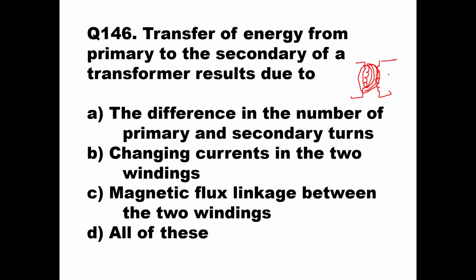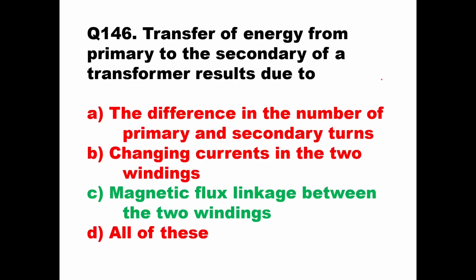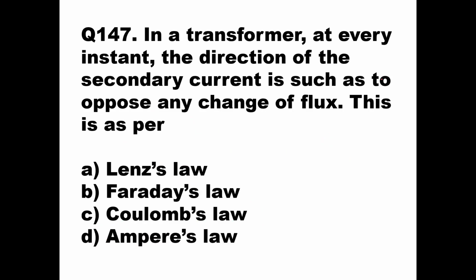Then an EMF is induced, and a current starts flowing in the secondary coil. So magnetic flux linkage between the two windings is the answer. So option C, magnetic flux linkage between the two windings. Then we'll go to the next question.